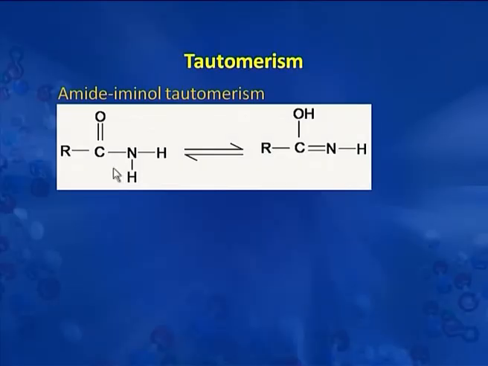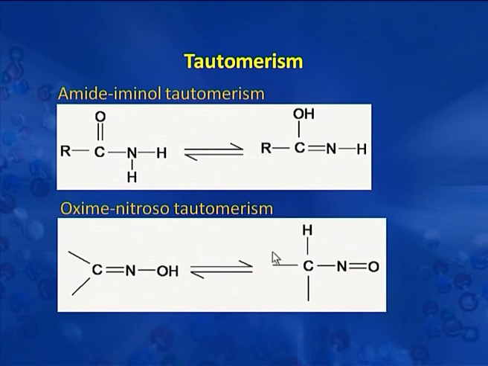Tautomerism can be shown by many other functional groups like amide groups. This is an amide, CONH2. One of the hydrogen from nitrogen can shift to this oxygen and the pi electron shift here between carbon and nitrogen to form the double bond, and this structure is known as imine, C double bond imine, and OH all. So it is called iminol, and this is amide. So this tautomerism is called amide iminol tautomerism.